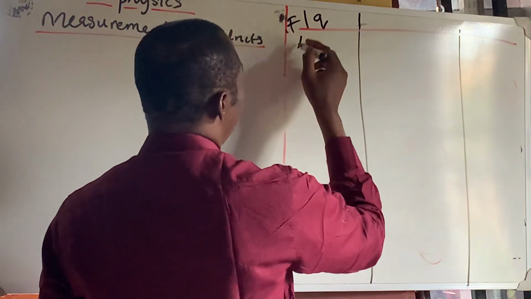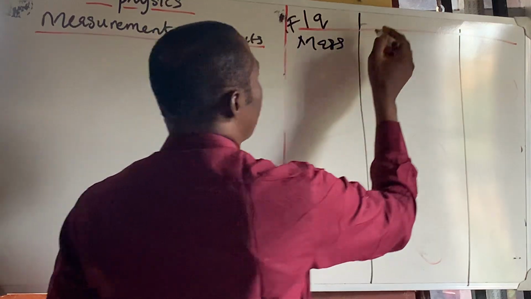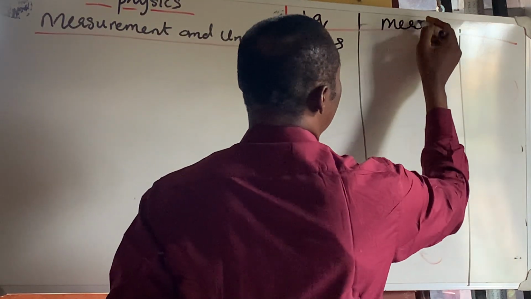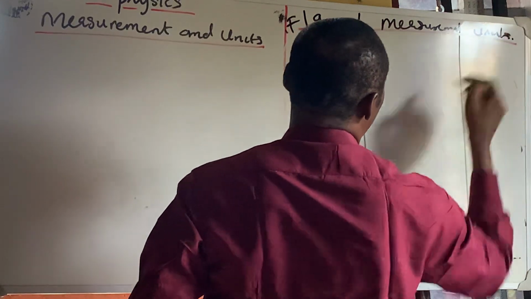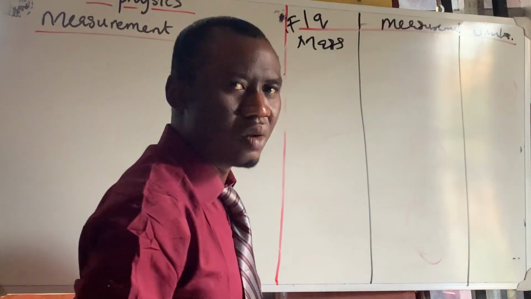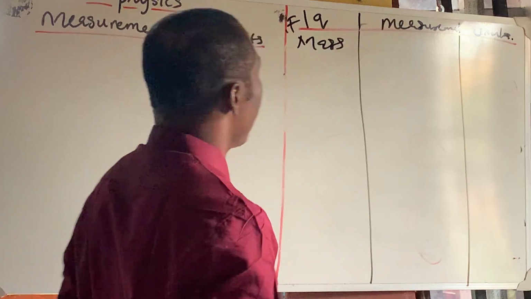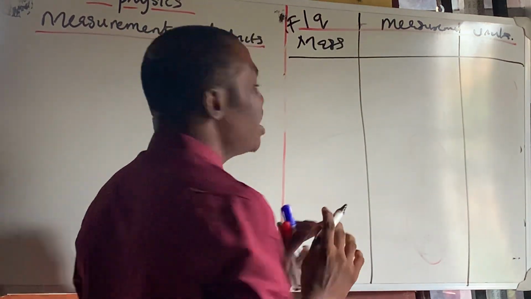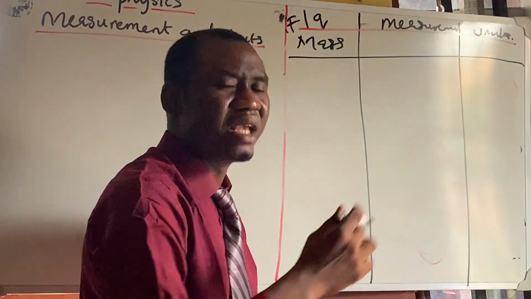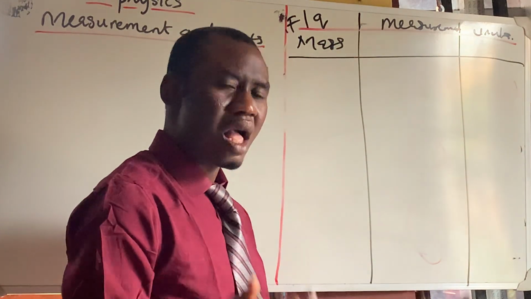Then we have the mass. Don't forget the measurement. Don't forget the units, all right, or the symbol or the unit. Now, mass is one of those, and let me give you all of those before I give you the measurement and the symbol or the unit.